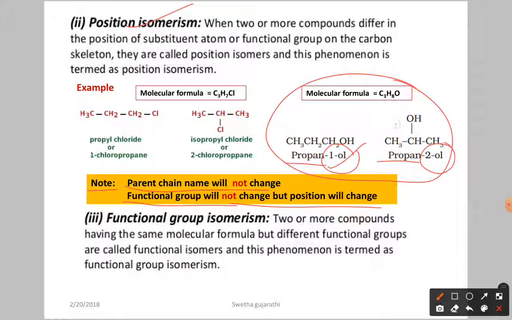The functional group will not change, but the position is going to change. The functional group is the same. Here we have OH, OH. Here we have chlorine, chlorine. The substituent is the same. The functional group is not going to change, but what happened? The position is going to change. That's why it's called position isomers.